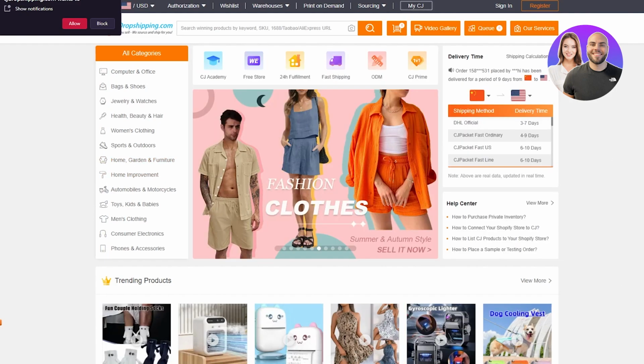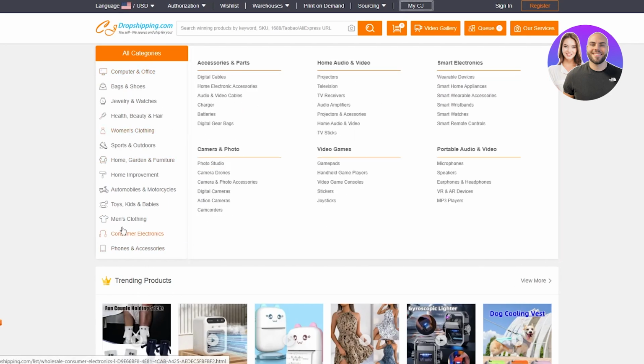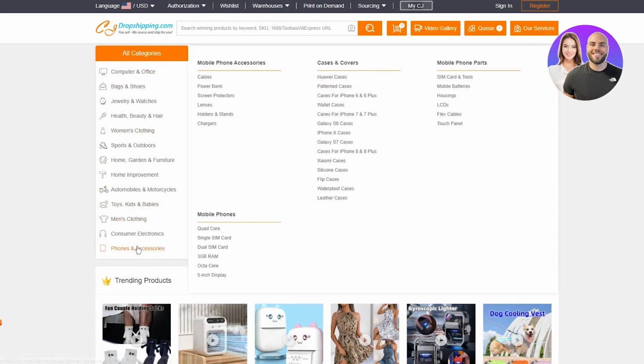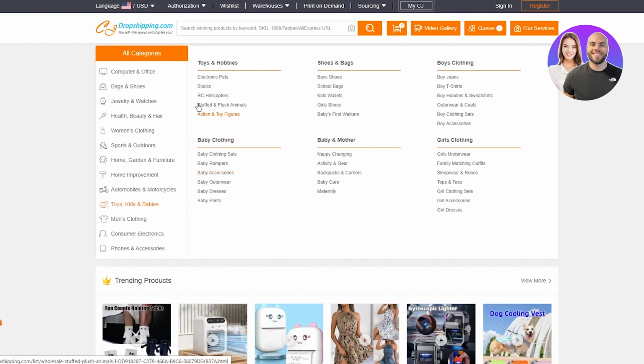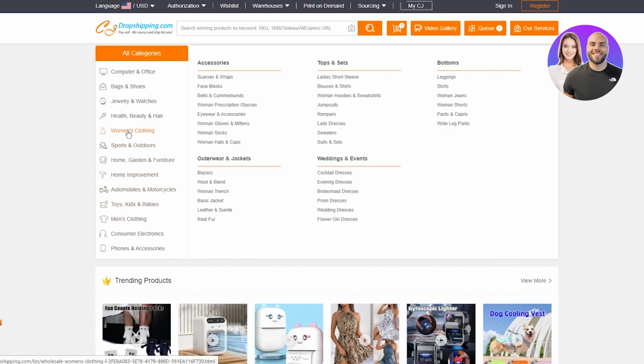Now, to actually spot out the products, you can see all these things over here. So computers in office, you can get all of these. You have different categories, and in these different categories, you can see even more categories of things. So shipping on eBay, the best category that I've found so far is actually the clothing category. Now, it may be women's or men's clothing, both are very popular, and I know what you're thinking. Well, what about returns? We'll talk about that later on.